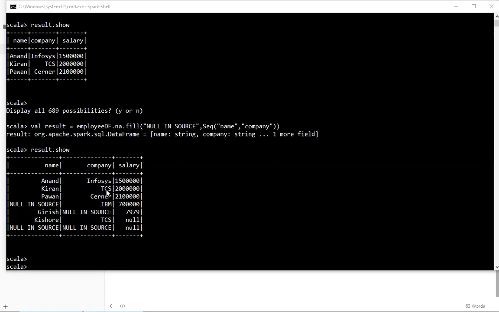Sir, rejecting in the first scenario, you said we have to reject it. You mean drop? In the first scenario, you have to provide a configurable column. For example, you will specify the column names which are mandatory. One such column name is company. So you will reject the complete records for the company which has a null value. Clear? And while reading, it should not have that row. When I print the data frame, for the company null, you should not have the complete record. Okay, sir. Got it.